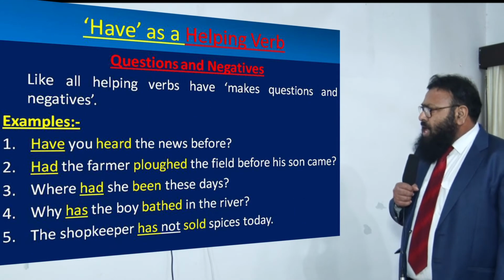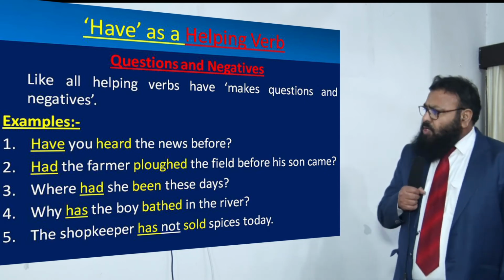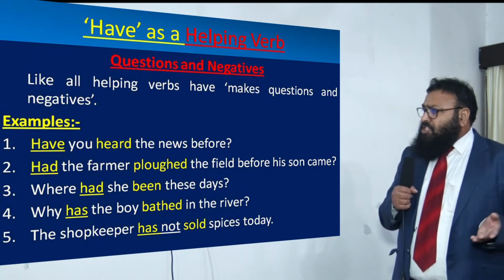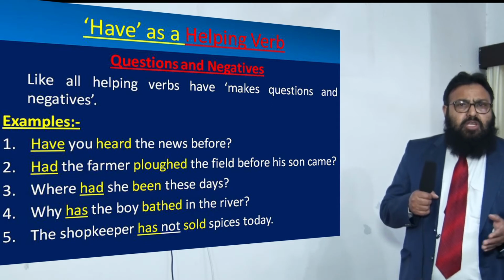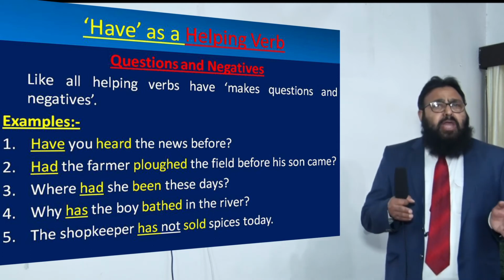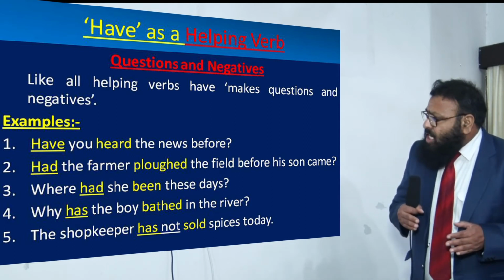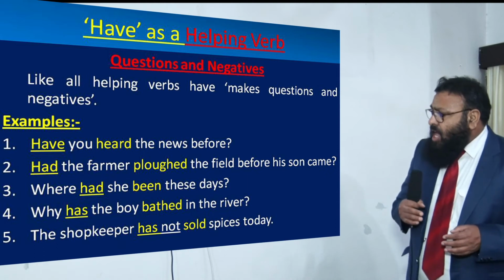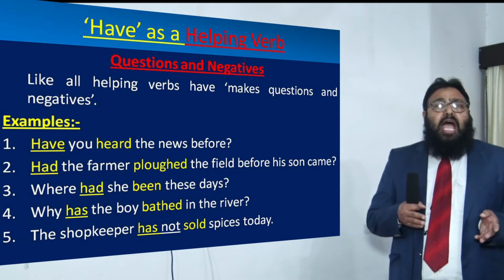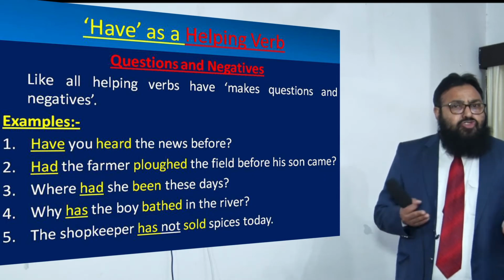Now dear children, when we make questions and negatives in present perfect or past perfect tense, how do we make use of have? Just as you know that inversion takes place, that means the first helping verb comes before the subject, and the second verb, whether it is a helping verb or the main verb, remains in its place. Have you heard the news before? Now it has been used to frame an interrogative sentence. Had the farmer plowed the field before his son came? Once again, it is past perfect tense, and had has been used. Inversion has taken place. It is an interrogative sentence.